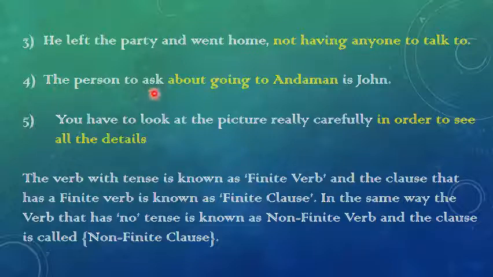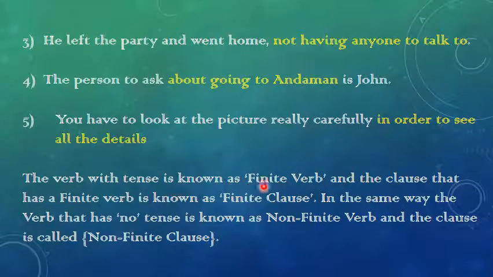The person to ask about going to Andaman is John. The person who is talking is John, which is the main clause. But what he is talking about is how to go to Andaman. It is a non-finite clause. Next, you have to look at the picture really carefully in order to see all the details. So you have to look at the picture is the main clause, and in order to see all the details is the subordinate clause. It is in the non-finite form.